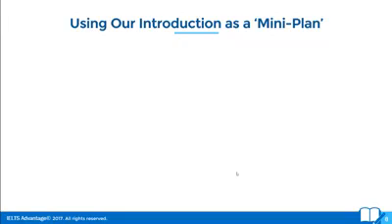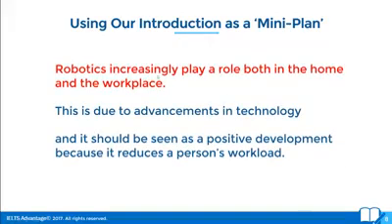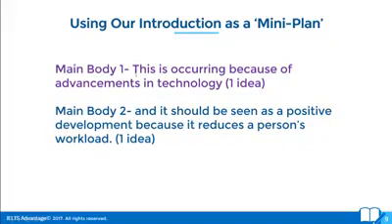So how does that work? If we break it down, the bit in red here is our paraphrase, and then the two bits here are our two main ideas. So this is going to be main body paragraph number 1, due to advancements in technology. And then paragraph number 2 is going to be about this one. So main body 1 is going to be our first main idea.